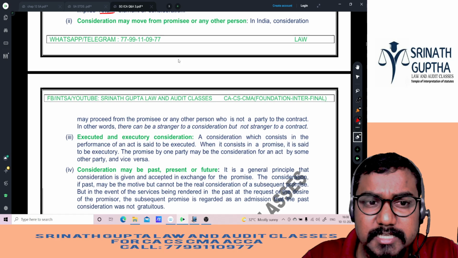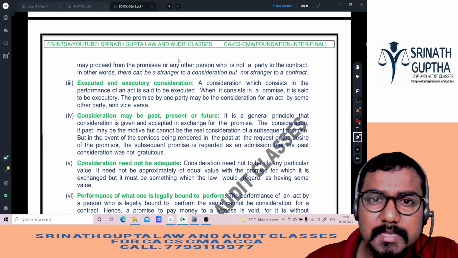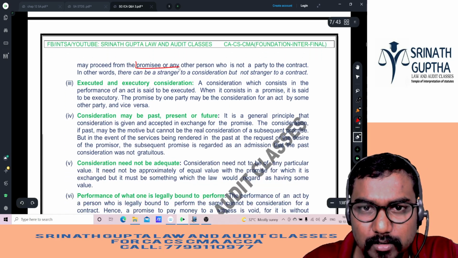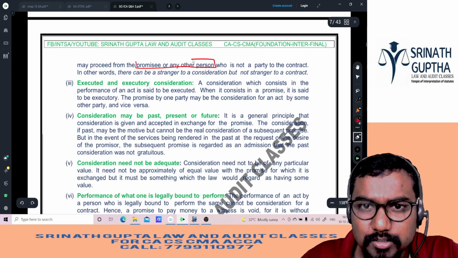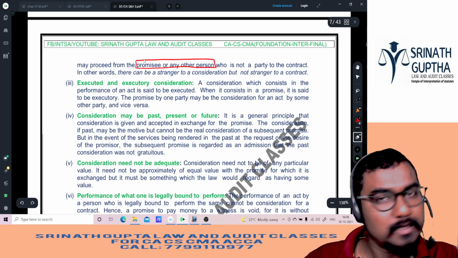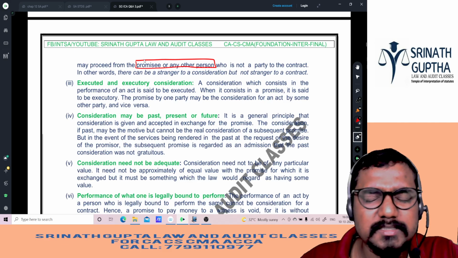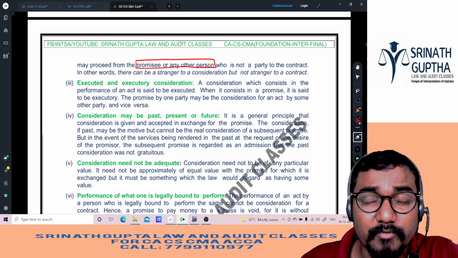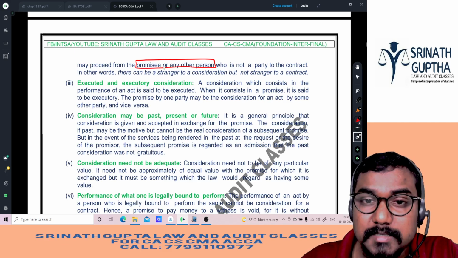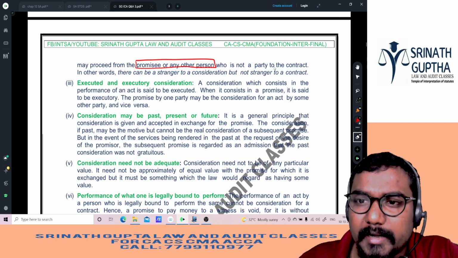In India, consideration may be moved from the promisee or any other person. I am teaching you. I promised Rohit, "I will teach you law." I am the promisor, Rohit is the promisee. Rohit is not giving me anything; something came from Rohit's father. The consideration can come from the promisee or another person who is not a party to the contract.